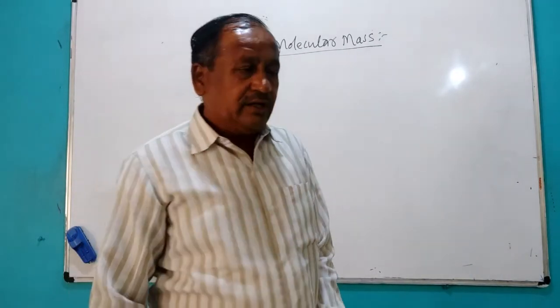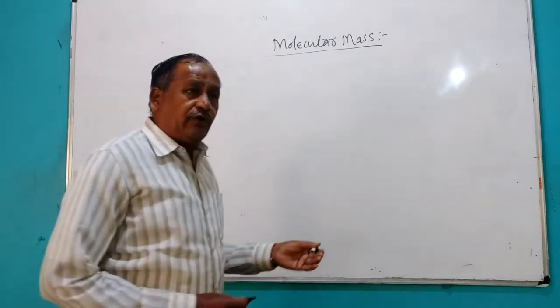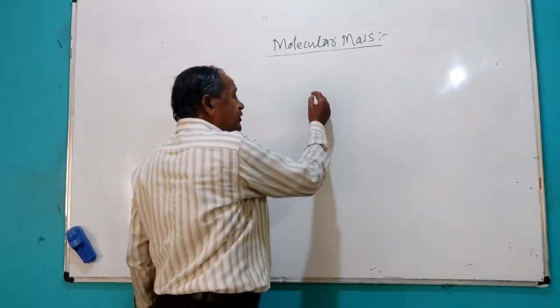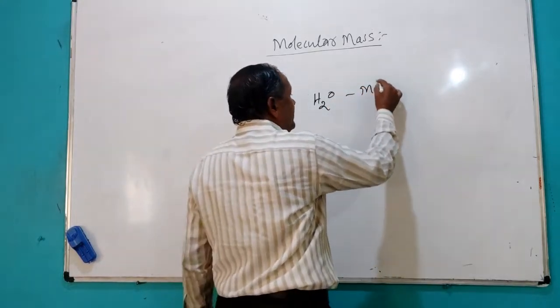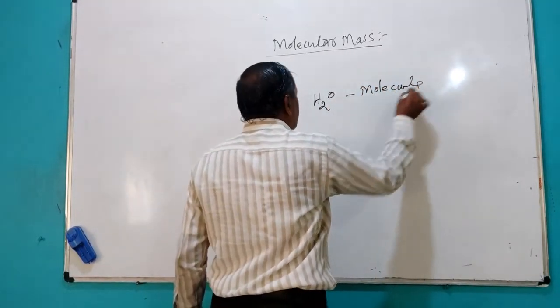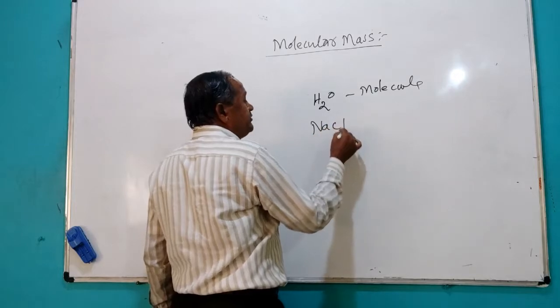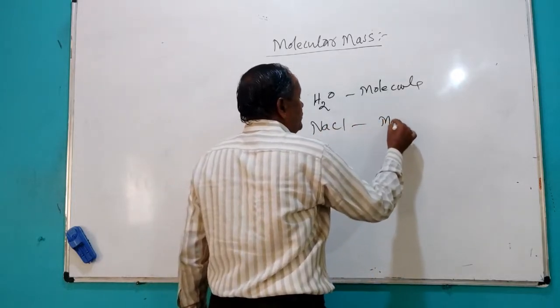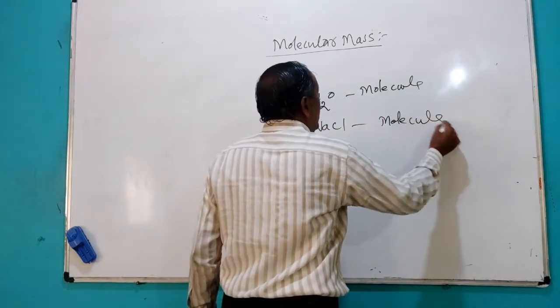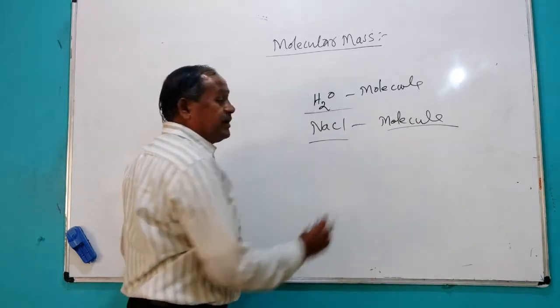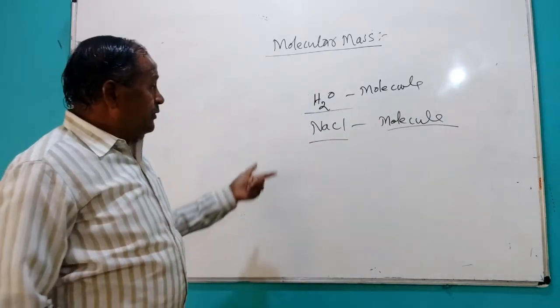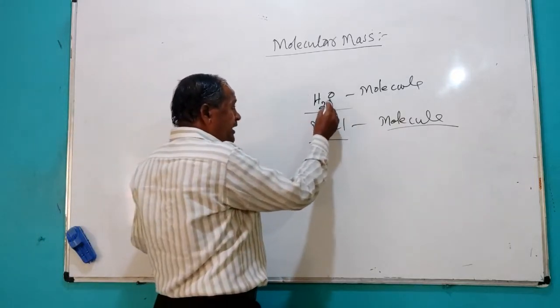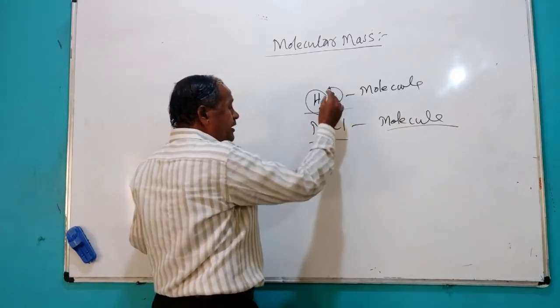In a molecule, for example H2O is one of the molecules. Similarly, sodium chloride is a molecule. If you want to get the molecular mass of these substances, we have to see how many atoms are there.